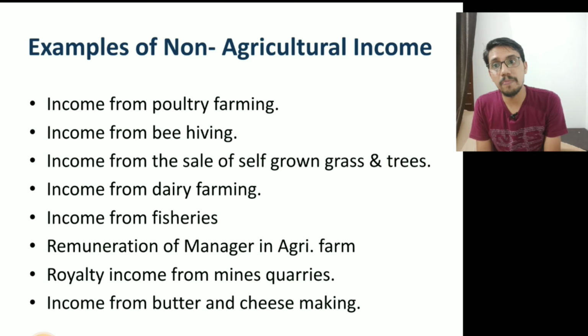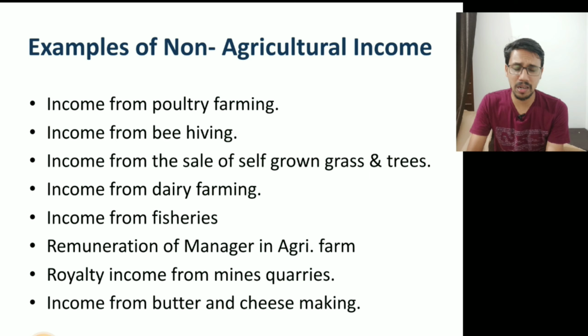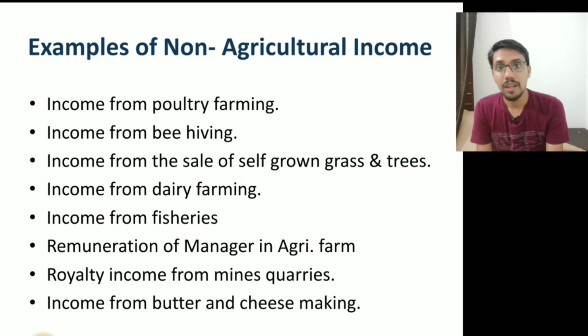Income from dairy farming, income from fisheries, remuneration of a manager in an agricultural farm is treated as not agricultural income. Then royalty, income from mines and quarries, income from butter and cheese. See, in mines and quarries you are primarily doing extraction, but you are not cultivating, right?